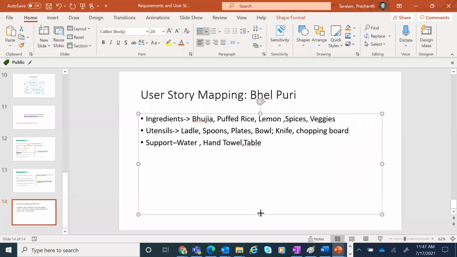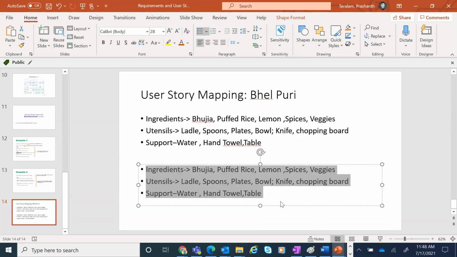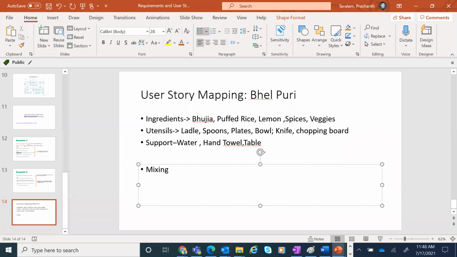Okay, so here, what are the user actions? Mixing ingredients. Procuring ingredients, correct? Then procuring support equipments, procuring utensils.